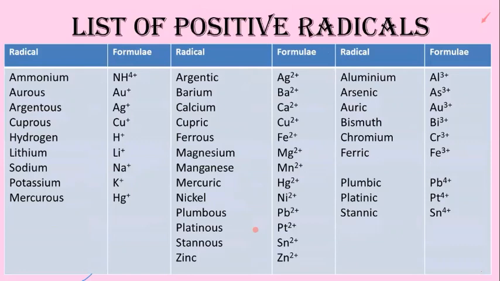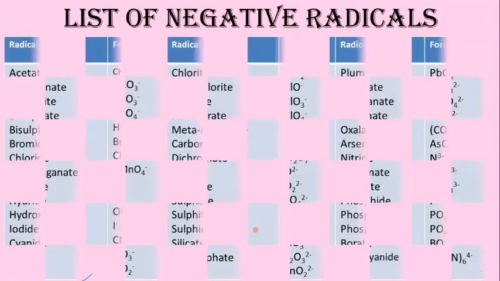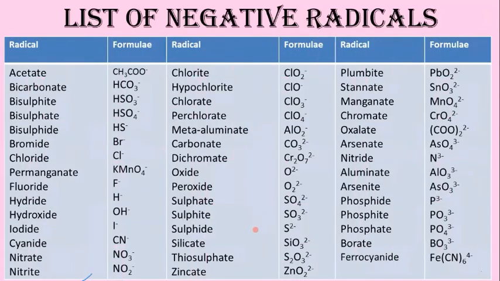Similarly, you can see there is a list of negative radicals. So you can find different negative radicals. This list is given in your book, exactly this one. So go through it and you have to learn it. Without learning these two tables, you will not be able to write the correct formula of any compound.